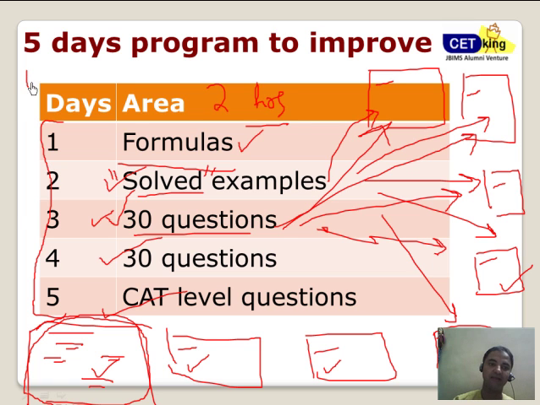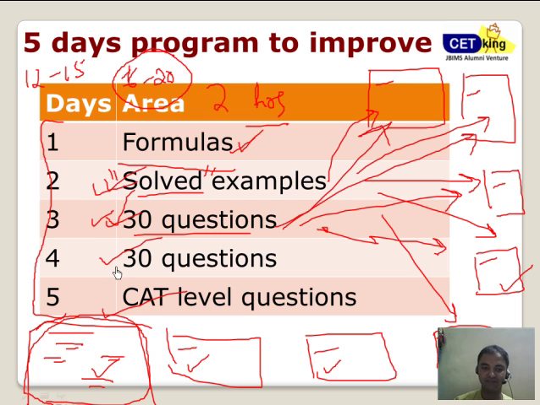If I'm talking about CAT, I'm talking about 12 to 15 marks, 4 to 5 questions. In CMAT, 16 to 20 marks. So you can't afford to miss these marks. And trust me, most of the people are going to ignore this area, whereas I want you to work on this area. So let's start with the formulas first.